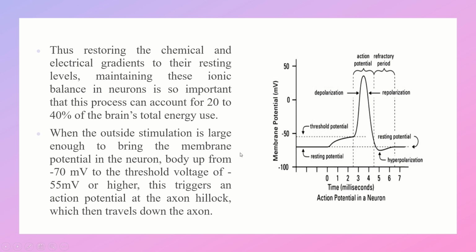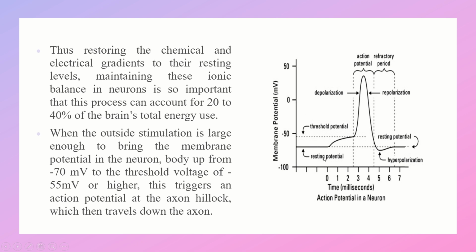When the outside stimulation is large enough to bring the membrane potential in the neuron body up from minus 70 millivolts to the threshold voltage of minus 55 millivolts or higher, that triggers an action potential at the axon hillock, which then travels down the axon.